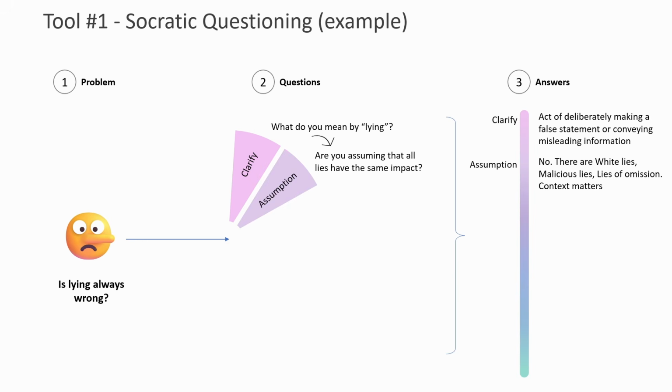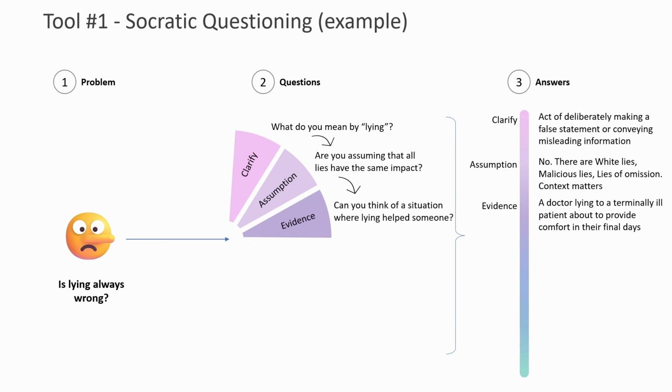We ask, are we assuming that all lies have the same impact? Answer to that is, of course, no, because there are different kinds of lies, like the white lies or nefarious lies. There can be lies of omission or half-truths. So context really matters. Then we can look at the evidence. Has lying actually helped someone? Of course, from our experience, we know that there are some lies which are meant to protect people. As an example, a doctor might lie to a terminally ill patient to provide them some comfort in their final days.